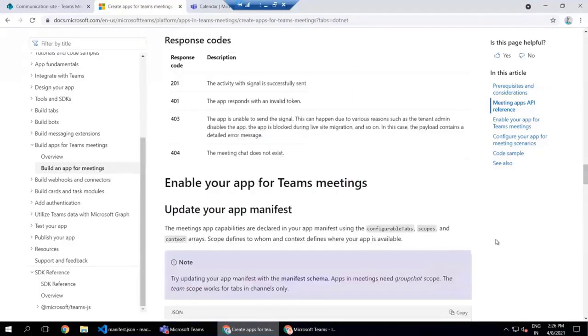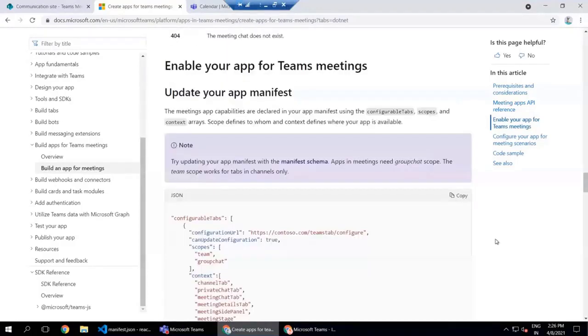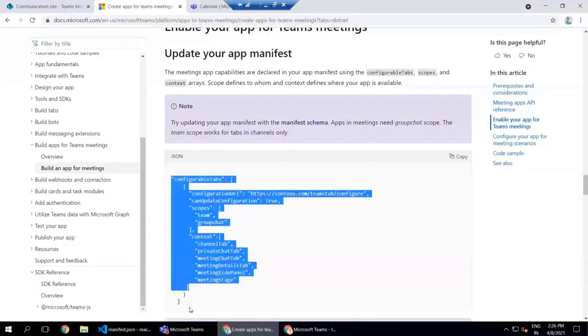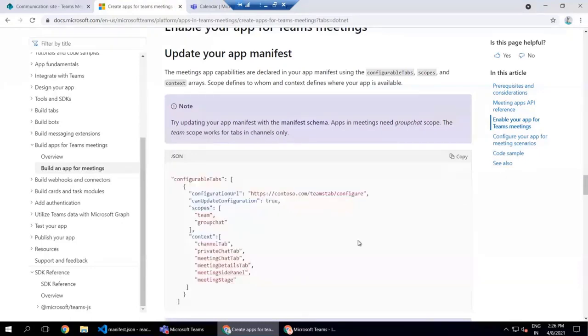Once we declare our app with the configurable tabs with the scopes and context, it can define this particular scope, for example team and group chat, for the context defined in these values, for example meeting details tab and channel tab. This is the value by which we were able to see our SPFx web part as a pre-meeting app experience. So this value is important to be specified in this manifest JSON.